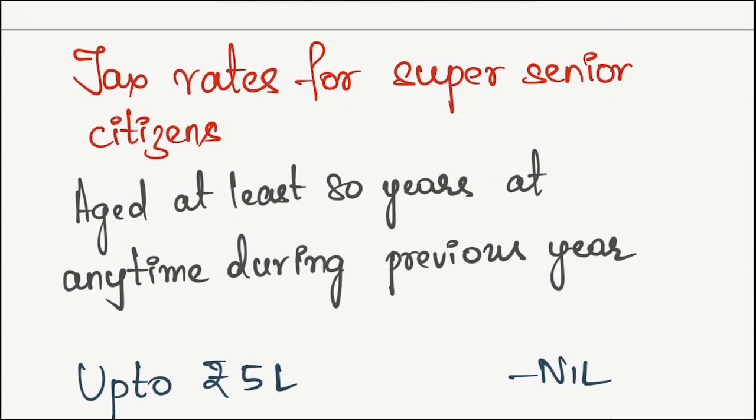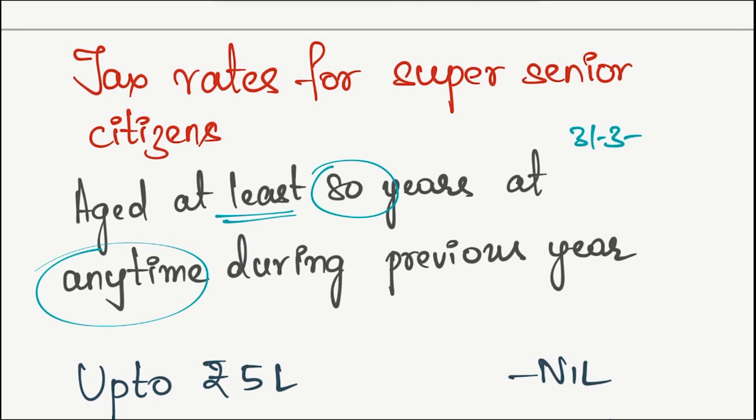Moving on, tax rates for super senior citizens or very senior citizens. In this case, they should be aged at least 80 years at any time during the previous year. That means someone who has just crossed 80 even on 31st March would still be considered as a super senior citizen. Same thing is applicable for senior citizens as well, wherein someone who has just crossed 60 on the last day of the previous year would also be considered for that enhanced exemption limit.